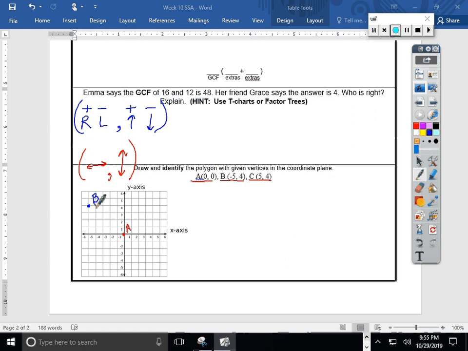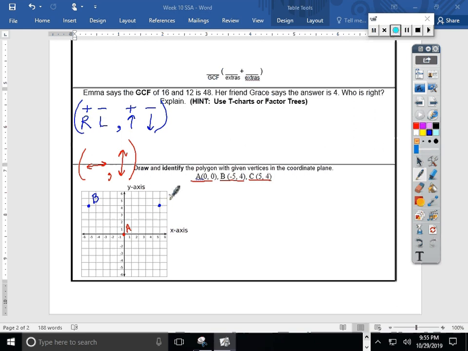The last one I'm looking for here is point C, and if you notice, it says I'm looking for +5, +4, both positive numbers. So I'm going to start here at the origin with +5. Would that make me move left or right for the first number? Well, positive numbers are to the right on the x-axis. Next it says +4. Is that to the left or right? Oh, I hope you say neither. This is the second number. It has nothing to do with left or right. It has to do with up or down. So +4, looks like the positives are moving up. 1, 2, 3, 4. Put a point at the intersection and we'll call it point C.